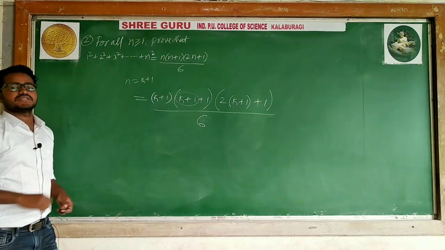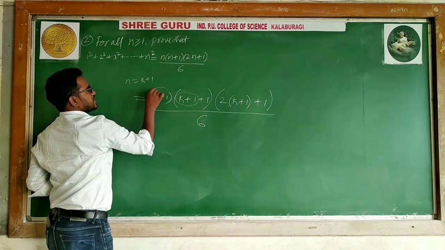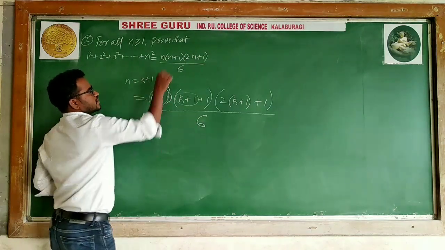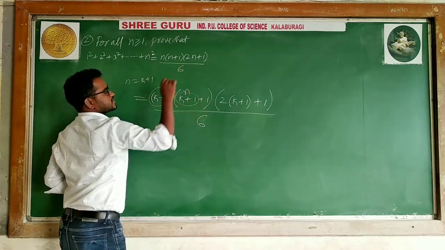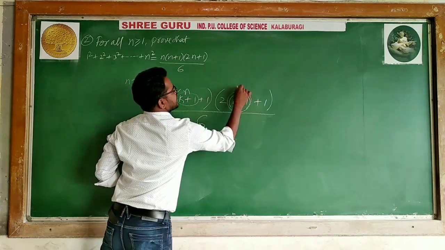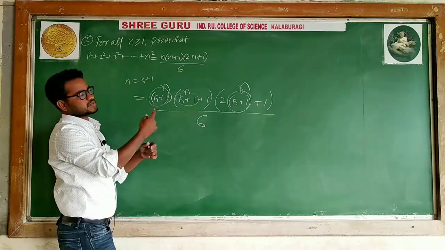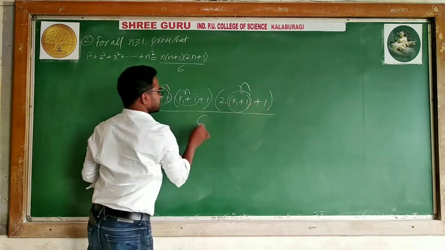We need to prove this. It is like n is k plus 1, and 2n plus 1 means 2 into k plus 1 plus 1, divided by 6.